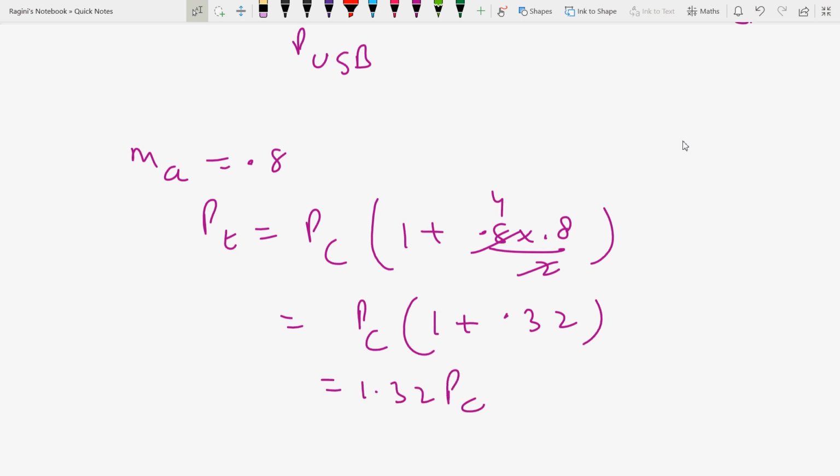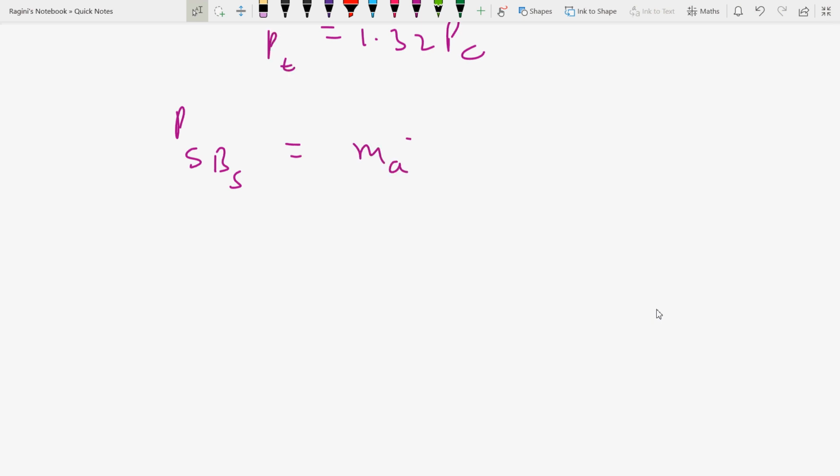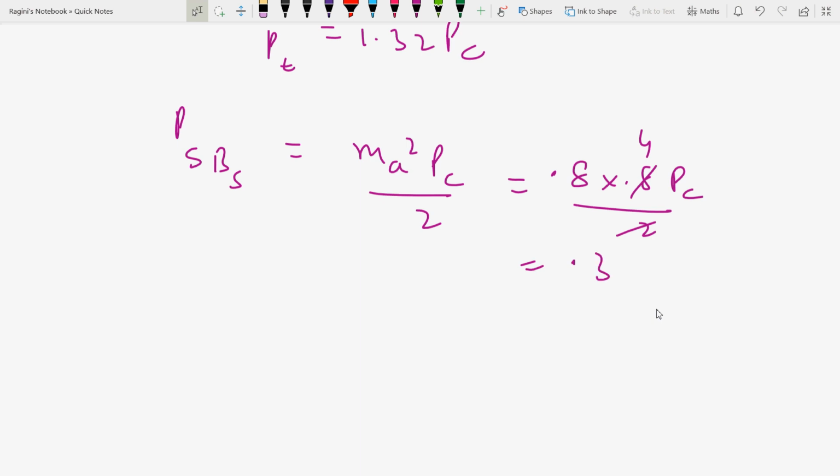Now power in sidebands you have to calculate. Power in sidebands is equal to how much? When Pt is 1.32 Pc, this is Ma square Pc by 2, right? So it is 0.8 into 0.8 into Pc by 2. So it will be 0.32 Pc.